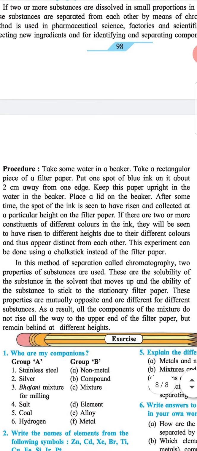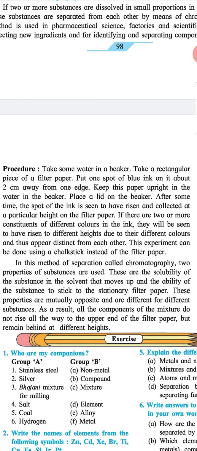Procedure. Take some water in a beaker. Take a rectangular piece of filter paper. Put one spot of blue ink on it about 2 cm from one edge. Keep this paper upright in the water in the beaker. Place a lid on the beaker. After some time, the spot of ink is seen to have risen and collected at a particular height on the filter paper. If there are two or more constituents of different colors in the ink, they will be seen to have risen to different heights due to their different colors and thus appear distinct from each other.